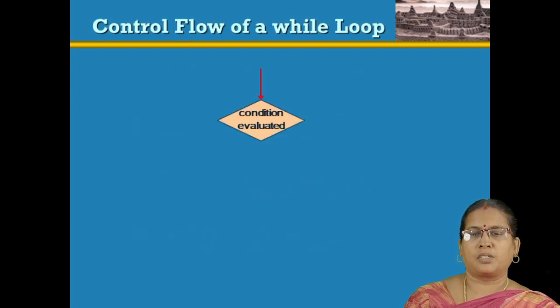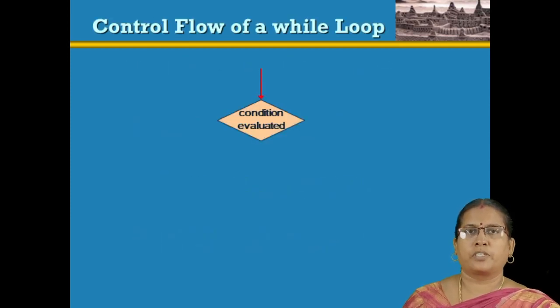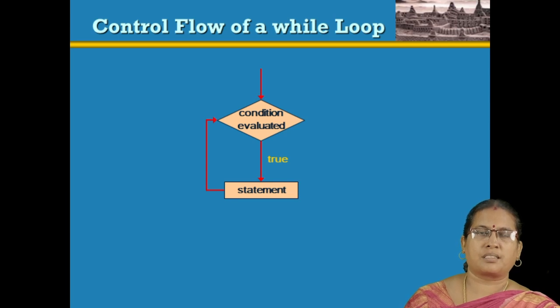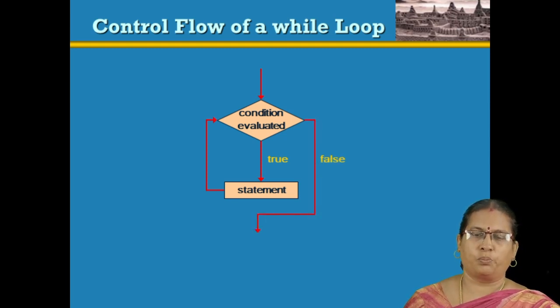This is the control logic of the while loop. First, a condition is evaluated. If the condition is true, then the statement is executed. After the execution of the statement, once again the condition is evaluated. This repetition process continues until the condition becomes false. If the condition becomes false, it comes out of the loop.